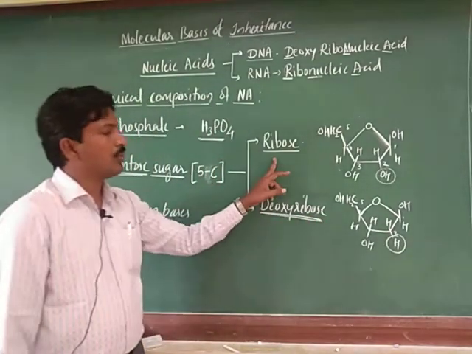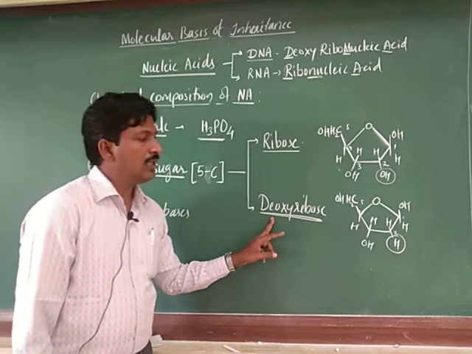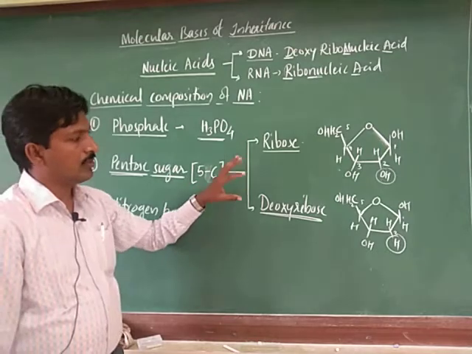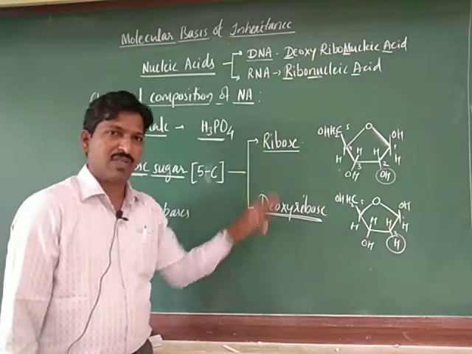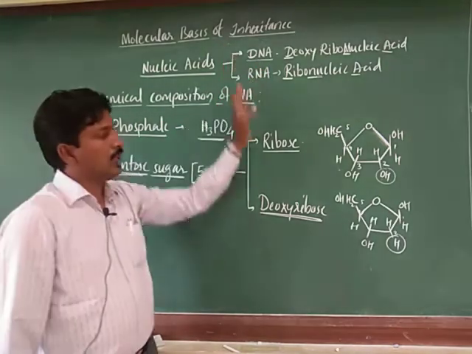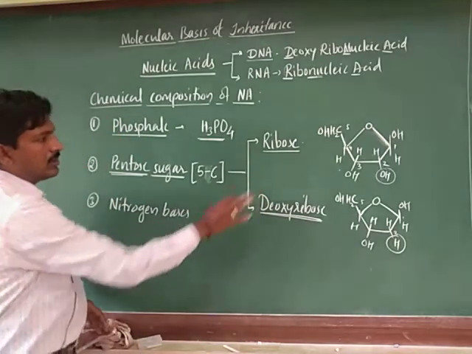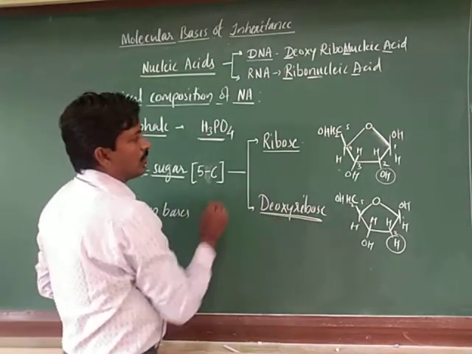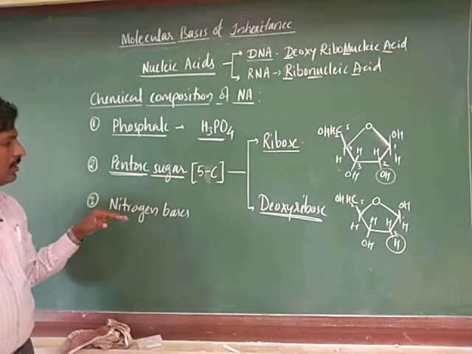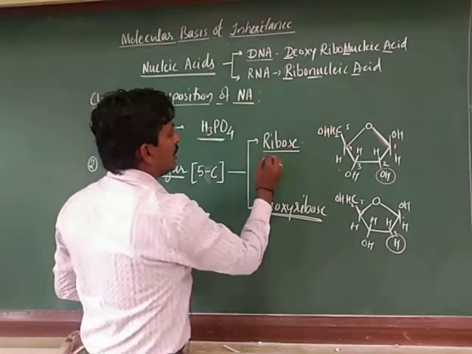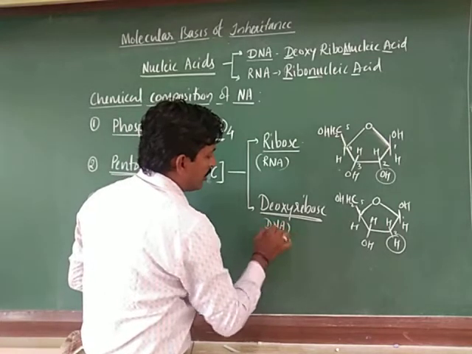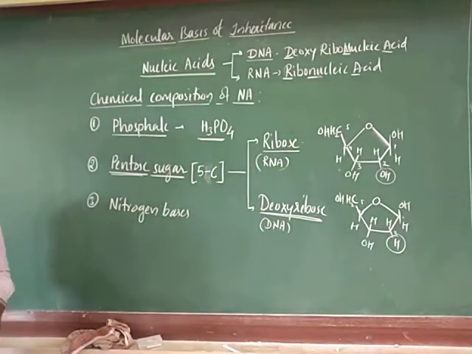Okay, this is simple ribose, and this is called deoxyribose, and it gives stability. That is why it makes a large difference in DNA and RNA. Later on we will understand those details. You see the structures of these two sugars. Both are single ring structures. Next, remember that ribose is always present in RNA and deoxyribose is in DNA. This is also one of the major differences between DNA and RNA.